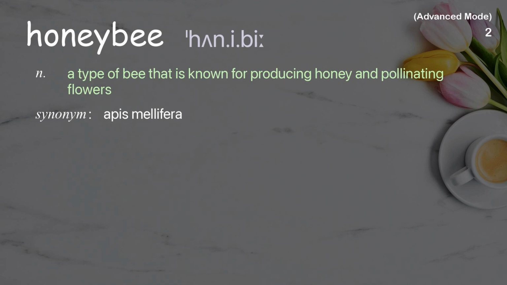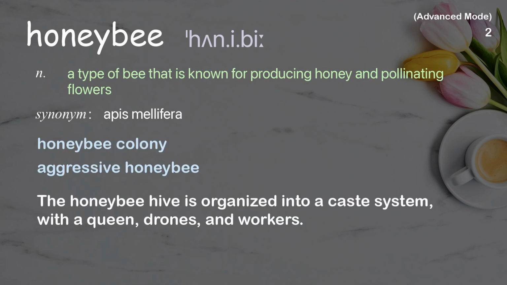Honeybee. A type of bee that is known for producing honey and pollinating flowers. Examples: Honeybee colony. Aggressive honeybee. The honeybee hive is organized into a caste system, with a queen, drones, and workers.